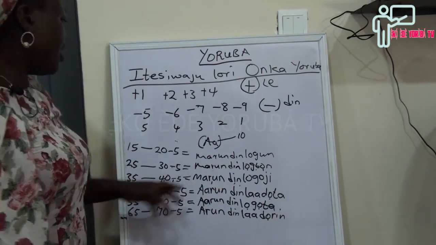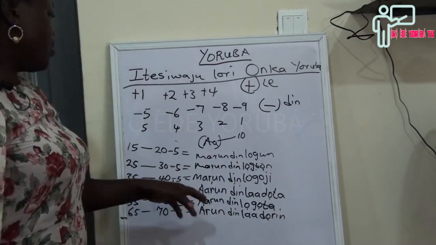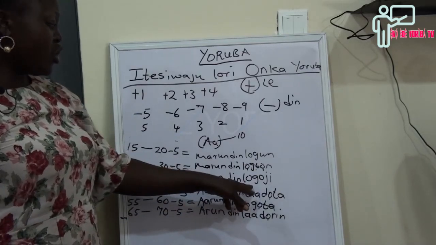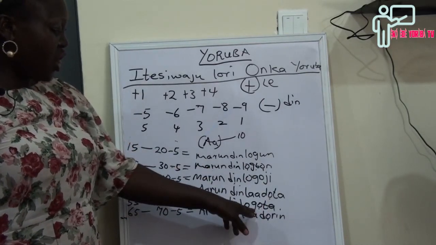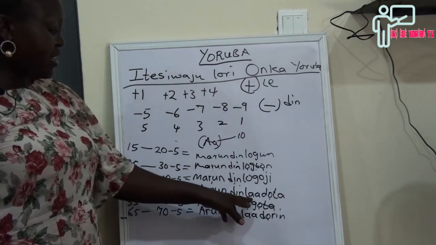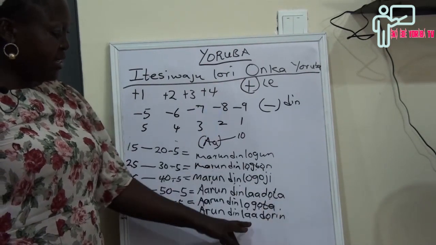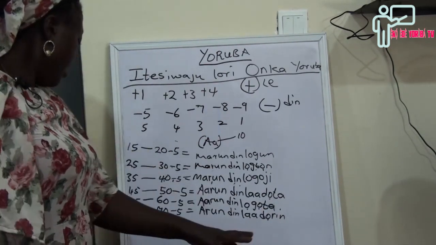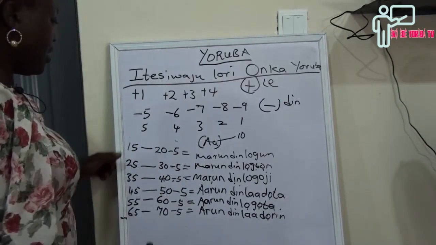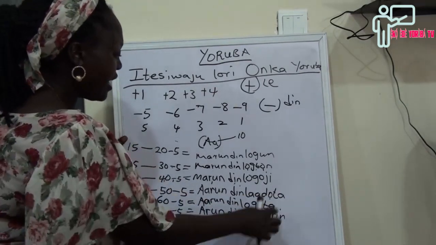Look at it now: this one we said is ọgbọ̀n, this is ogójì, this is ọgọ́ta, this is láàádọ́ta, and this is láàádọ́rin.